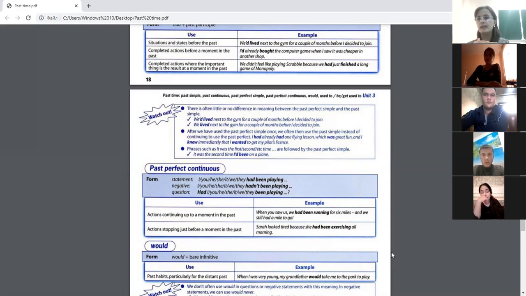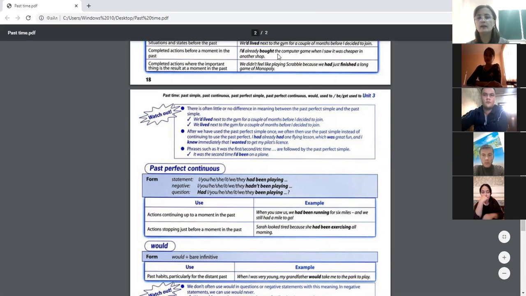In both tenses the action is finished, but in the present perfect it has just finished and we can see the result at present. As for past simple, it started in the past and finished in the past. We can't see the result now. For example, I cleaned the room, or I cleaned my shoes.